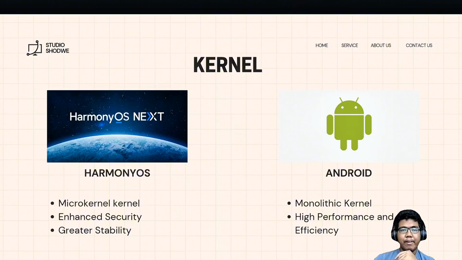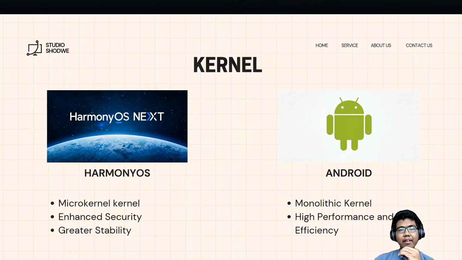Next is the Android part. Android is built upon a monolithic kernel. This is a well-established and proven architecture that has powered countless devices. In a monolithic kernel, the majority of the operating system services, including process management, memory management, device drivers, and others, run together in the privileged kernel space.